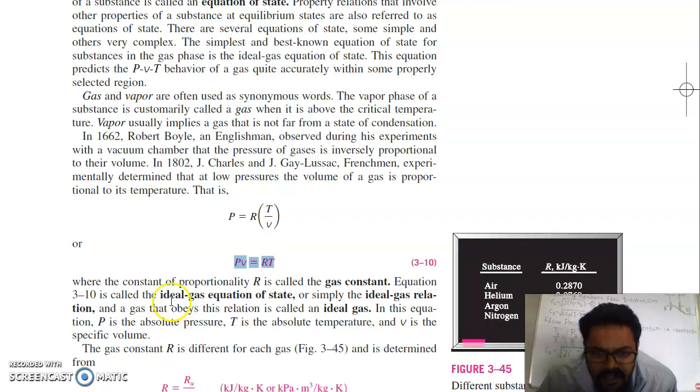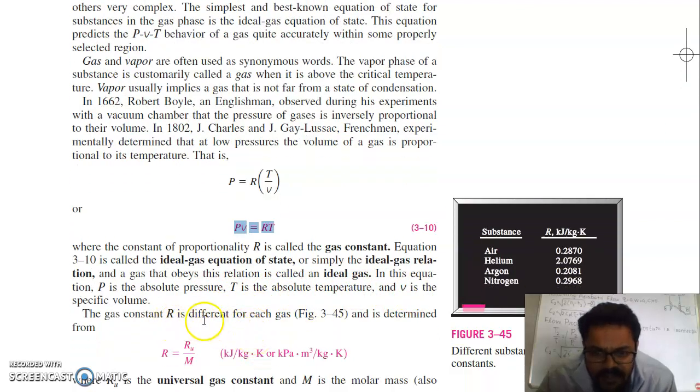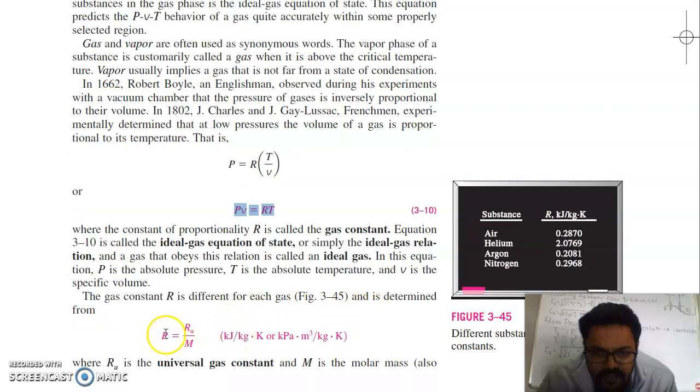This equation is called the ideal gas equation of state, or simply the ideal gas relation, and a gas that obeys this law is called an ideal gas. In this equation, P is the absolute pressure, T is the absolute temperature, and V is the specific volume, where R is different for each gas. You can find this value of R by using the universal gas constant, where M is the molar mass.